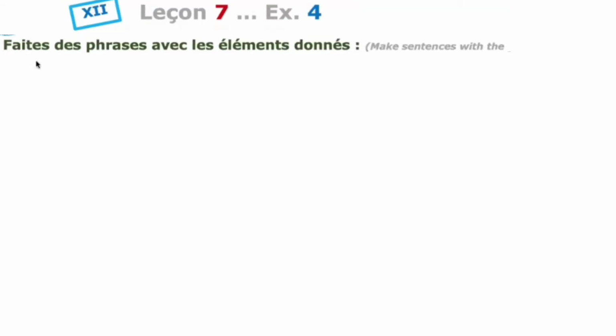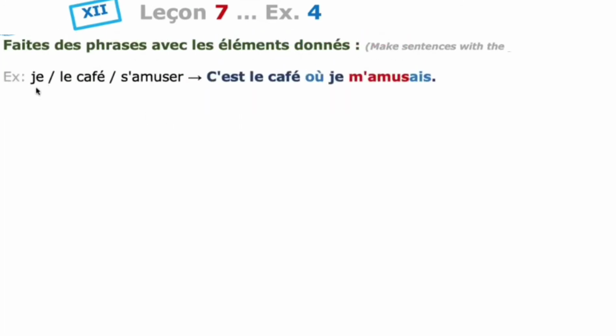Hello students, now we are going to see the fourth exercise in lesson number 7. The title: Faites les phrases avec les éléments donnés. Make the sentences with the given elements. See the example.